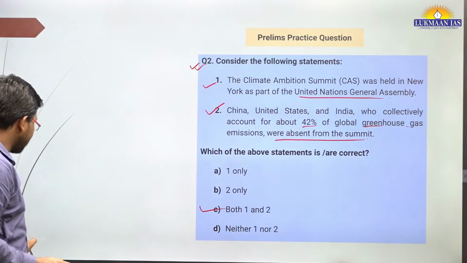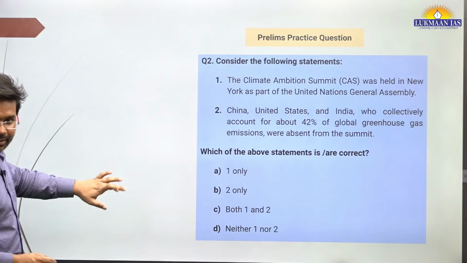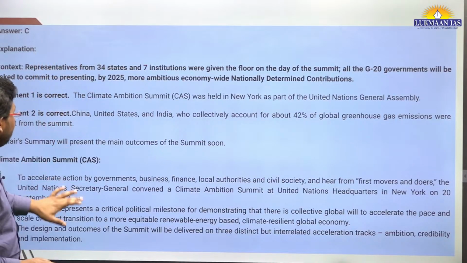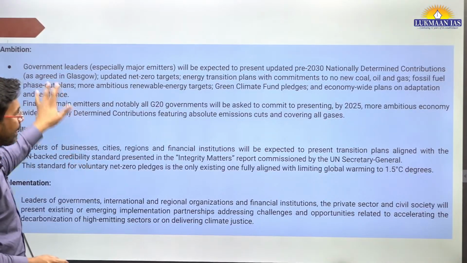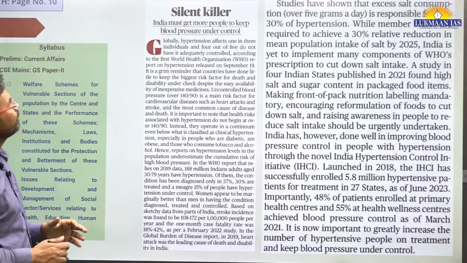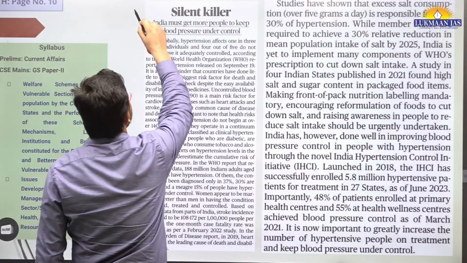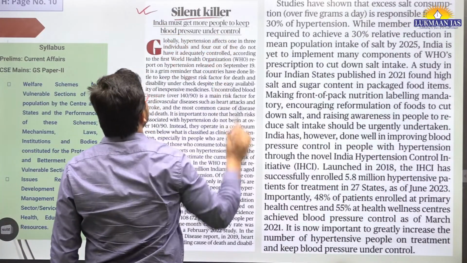This is just to check the understanding of the article. So both these statements are right. Explanation is given here. So we have another topic. We'll quickly see this topic. It says silent killer. The name of the topic is silent killer.